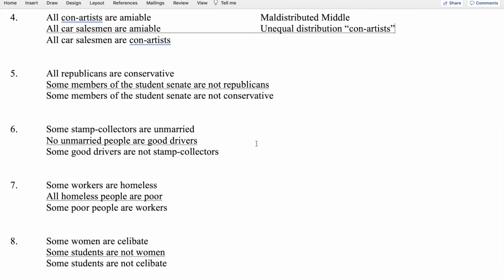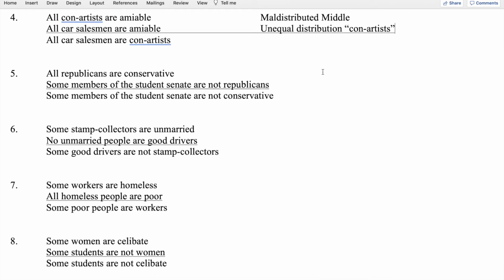And then in the conclusion, we have another particular negative, and in this case, again, the subject term of the particular, members of the Student Senate, is not distributed, but the term conservative, predicate of a negative, is distributed. And so when we look at the rule for equal negation, we have one negative conclusion and one negative premise, and so this syllogism passes by that rule.